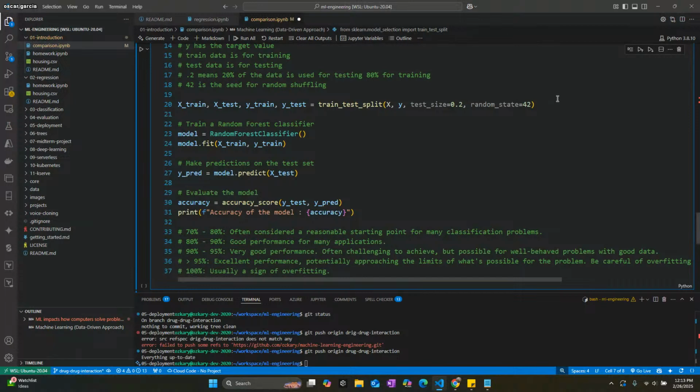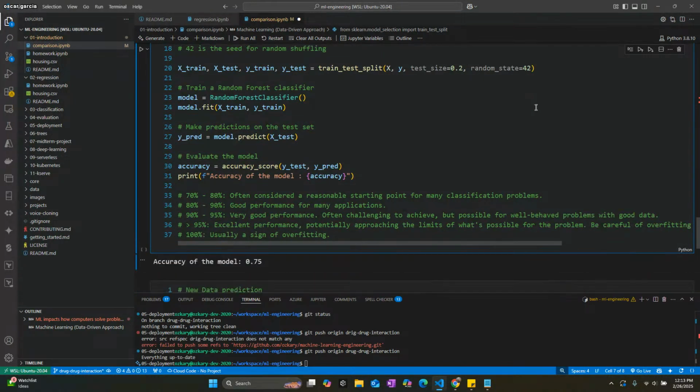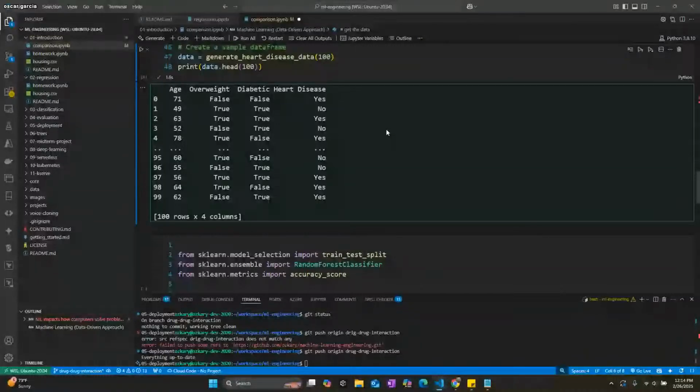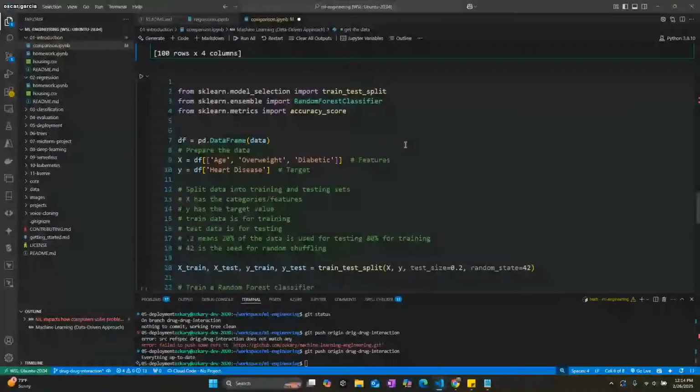But this is really a very compact model that we're building. It is based on the random forest classifier. What this means is that this is a classification type model. Why is that a classification model? Because it has a target label of yes or no, classifying whether the person has disease, yes or no. And I'll get deeper into that, believe me.